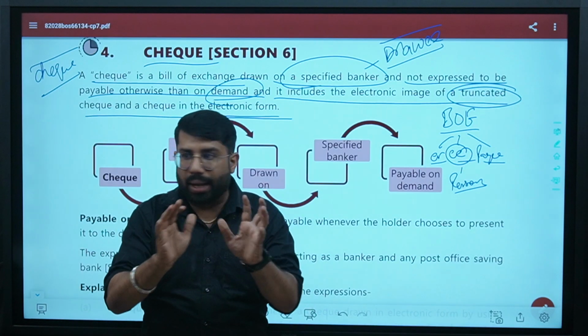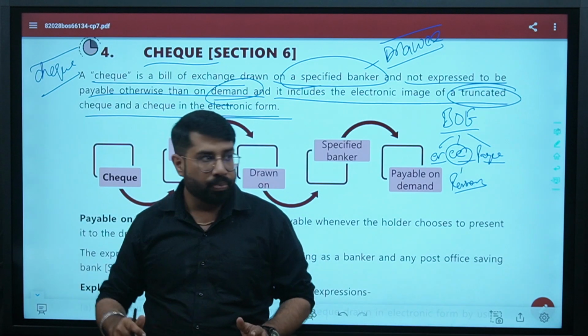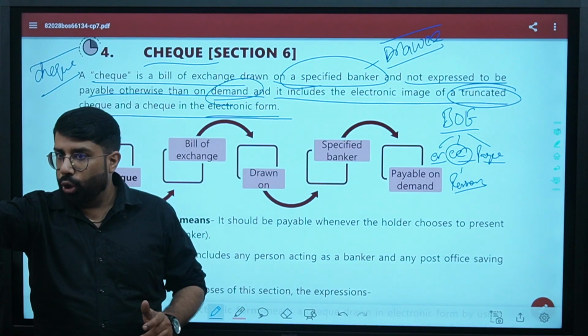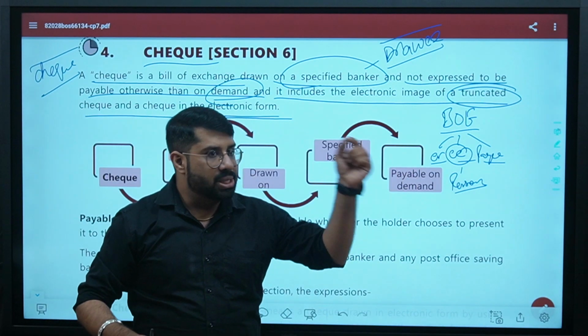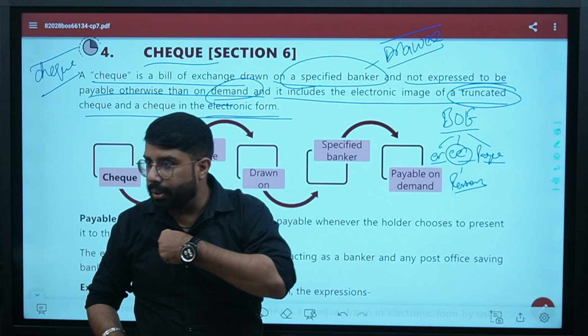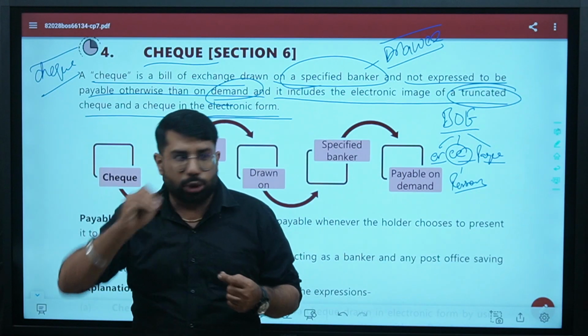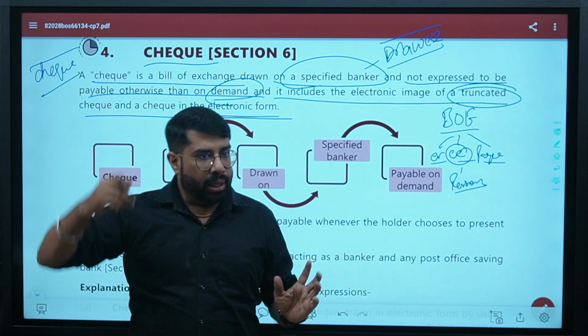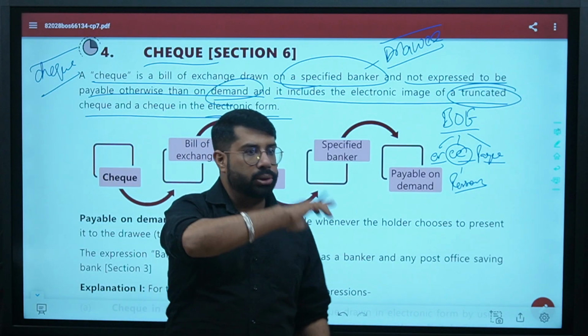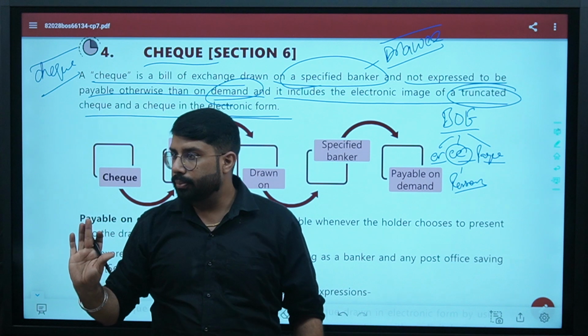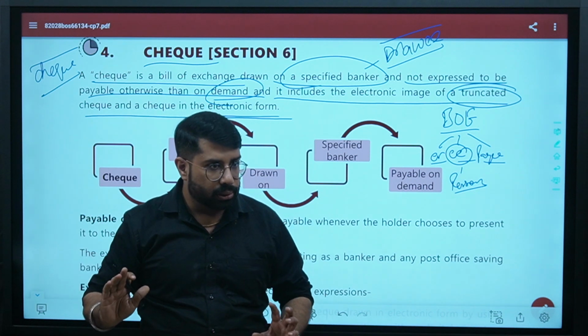Now how the check process works, I just tell you. I'll give a check to you. You will deposit the check in your bank. Your bank will send that check to my bank. My bank will cross-verify all the details. Then my bank will release payment to your bank and then your bank will deposit that money in your bank account. This is how the thing works. Are we clear?